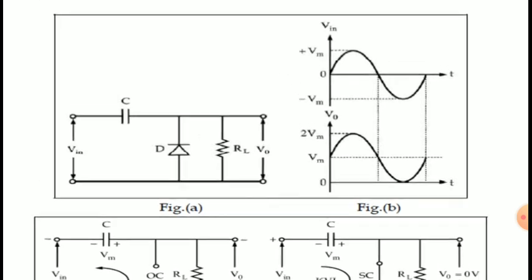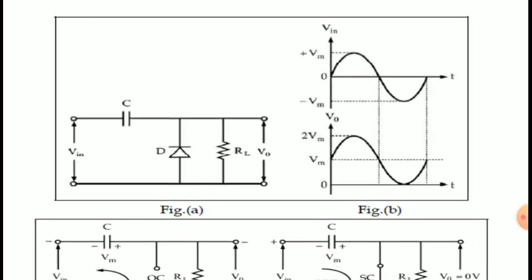We have the input waveform and a capacitor followed by a diode and then a load resistor. If you compare this circuit with the clipper circuits, there we have the load resistor followed by a diode in the unbiased case, and if it is biased there will be a reference voltage.